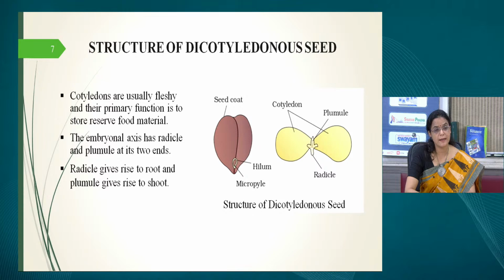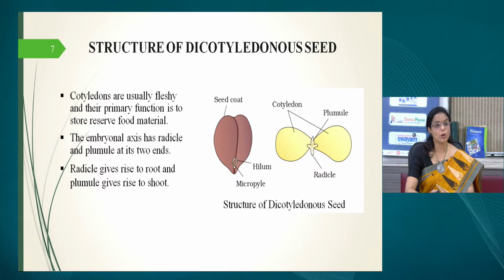Now in this diagram, it can be very easily seen that the cotyledons are fleshy. We are talking about the dicotyledonous seeds, okay, dicot plants like pea plant, like gram plants, like rajma. So all these are dicot plants. The cotyledons are the major structure which provide nutrition to the developing embryo.